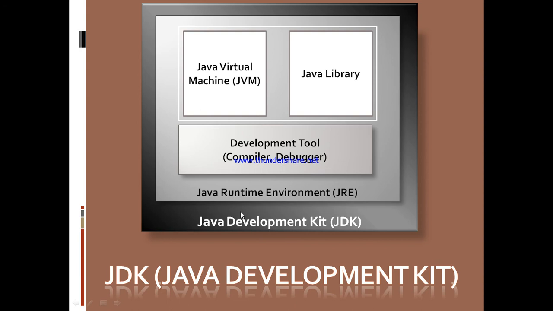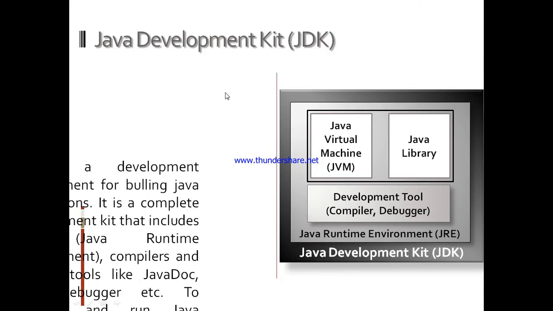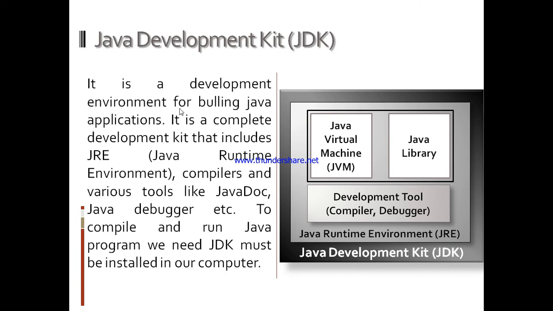Now we'll talk about JDK, Java Development Kit. It is a kit which contains some basic tools or required things for Java program execution. Like it contains Java Runtime Environment, development tools, Java Virtual Machine and Java library. It is a development environment for building Java applications. It is a complete development kit that includes JRE, Java Runtime Environment, compilers, and various toolkits like JavaDoc, Java Debugger, etc. to compile and run Java programs. And we read that JDK must be installed on the computer. This image can explain you everything.